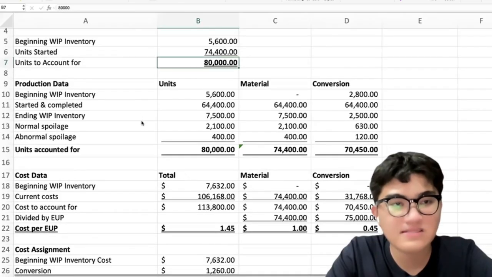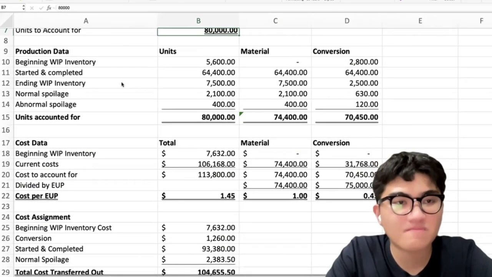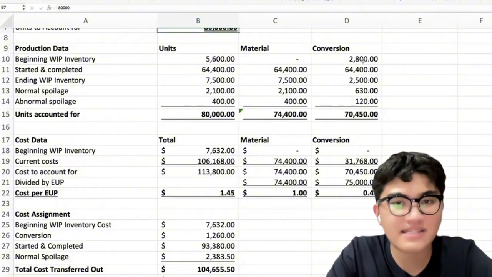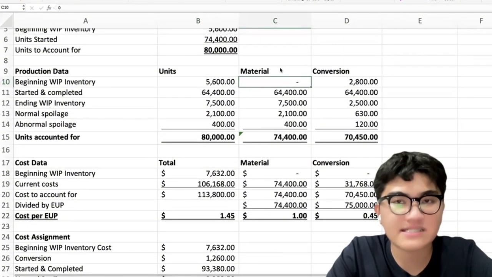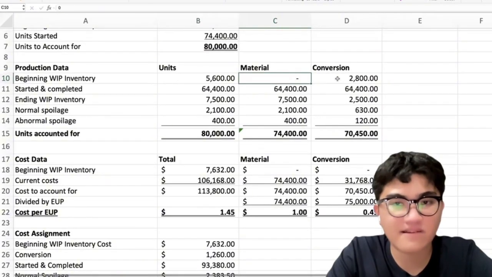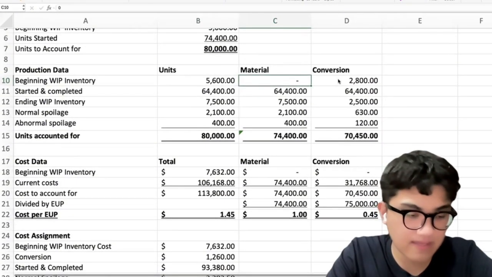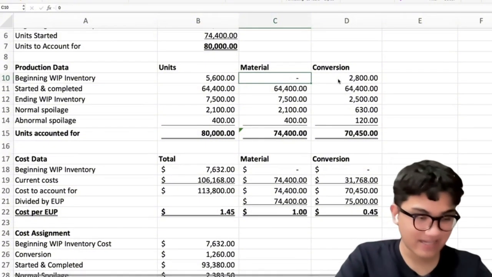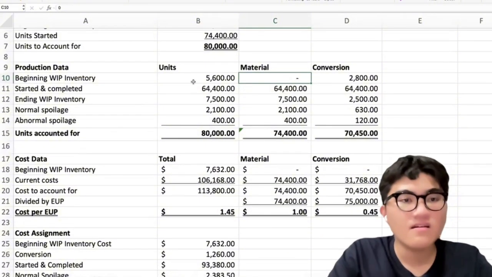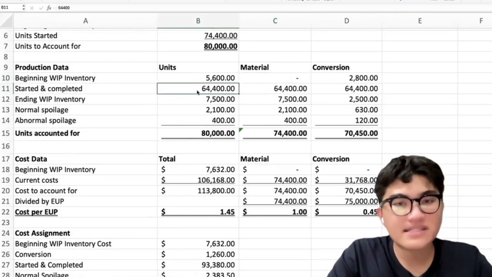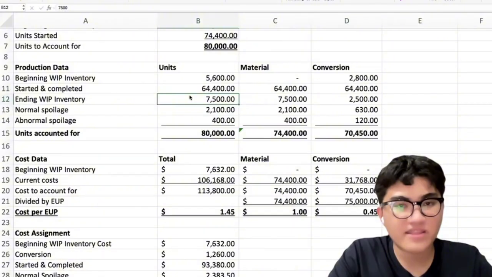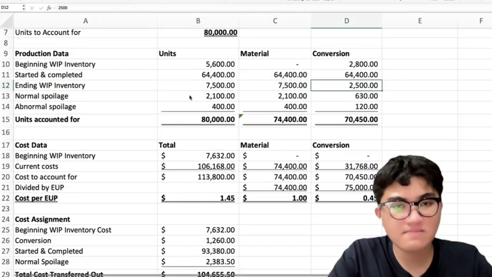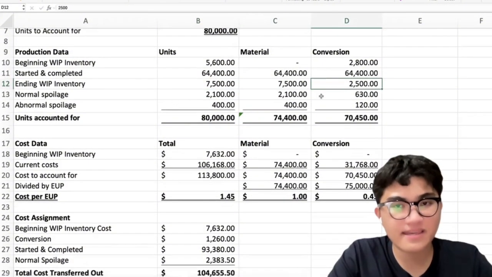Okay? So, production data. Beginning work in process inventory, except for our material, which is zero because it is 100% complete. And for our conversion, we have 2,800. Okay? So started and completed units, 64,400. It's the same for all. Ending work in process inventory. Okay? Normal spoilage. And abnormal spoilage.